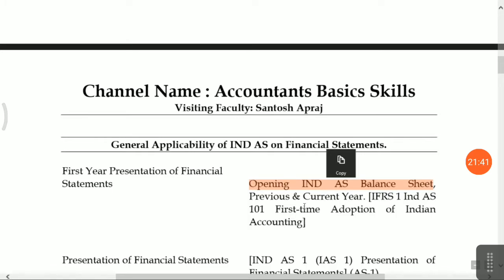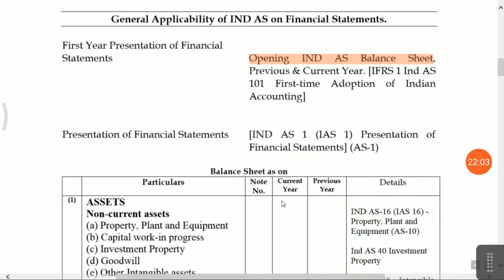And as I have already informed, if there is a gap between Indian accounting standards and the previous generally accepted accounting practices, then that should be accounted in comprehensive income. Comprehensive income is a part of reserves and surplus, or other equity.